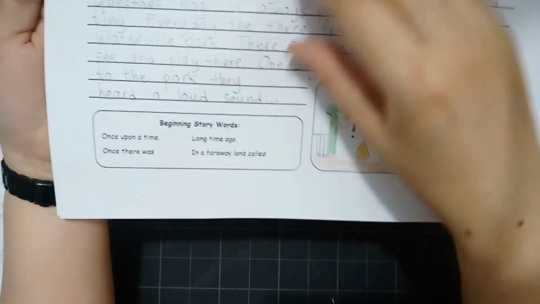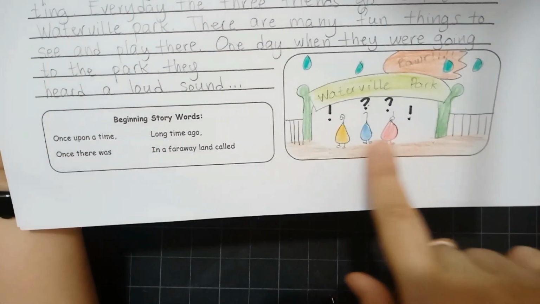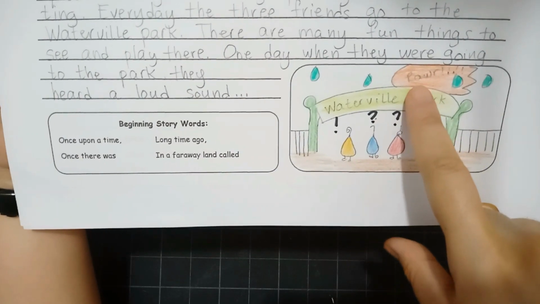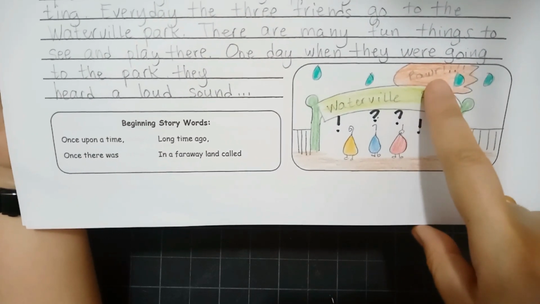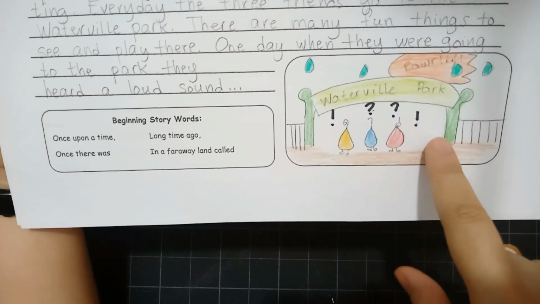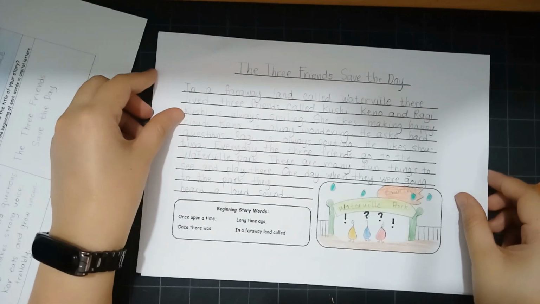Then in this box, you're going to draw the important part of the beginning part of your story. Here you see the three friends are going to the Waterville Park and they hear the big sound, roar. That's why they're wondering, what is that? Why is there a big sound? That is my drawing for this part. This is the beginning part of my story.